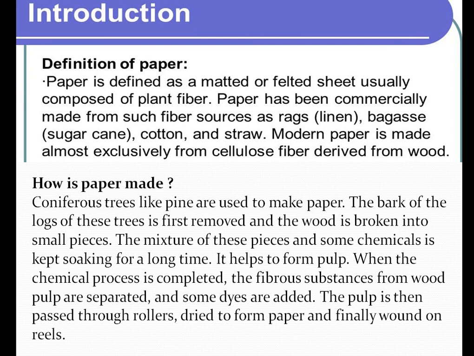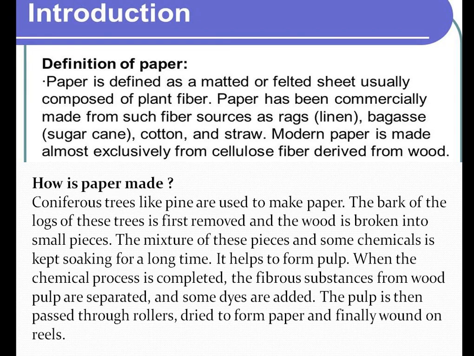It means non-woven fabric that is mainly composed of plant fiber. Paper which is made commercially comes from fibers such as rags, linen, bagasse (sugarcane), cotton and straw. And modern paper is almost all made from cellulose fiber.